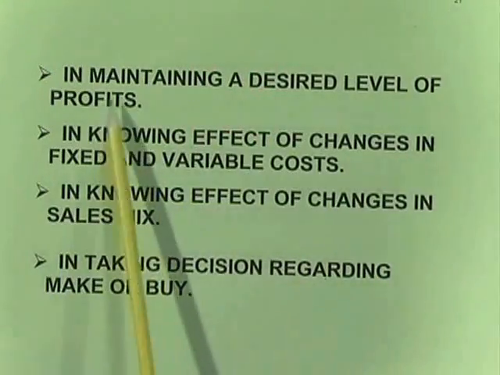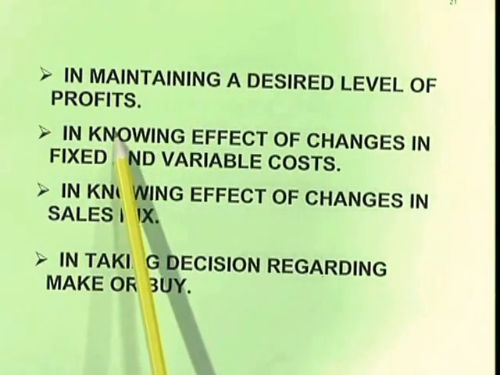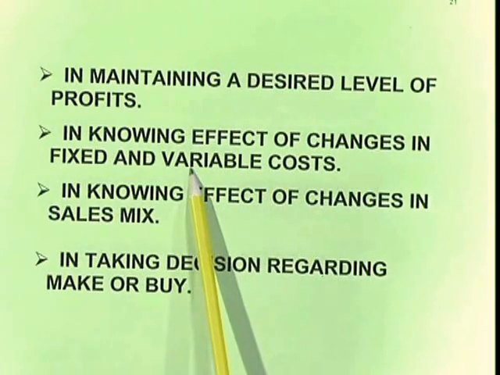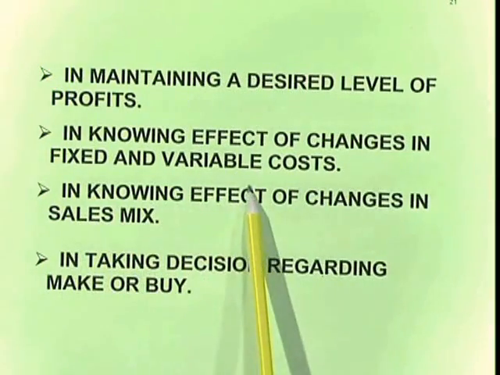So based on that, for example, if I manufacture a particular component in an ordinary lathe, it costs less. If I manufacture that same component in an HMT lathe, which costs more, then the piece rate will be increased. In that way, here also we have to see. Next is maintaining the desired level of profit. So what profit we require, high profit or low profit or medium profit. Then, in knowing the effect of changes in fixed and variable costs. So we have seen in the chart how the fixed and variable costs are changing and what is happening. All those things can be known here.